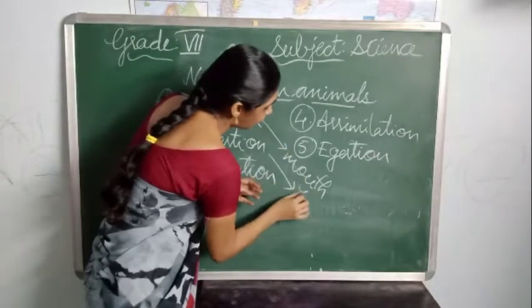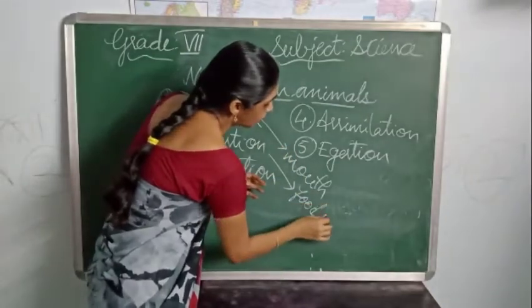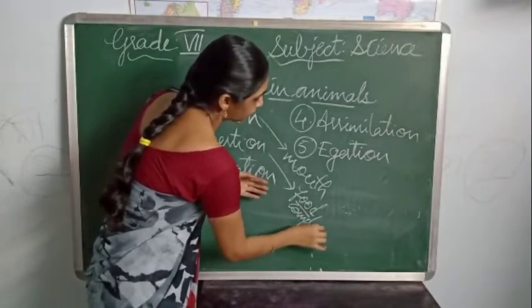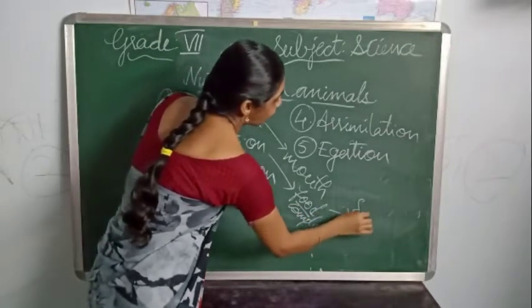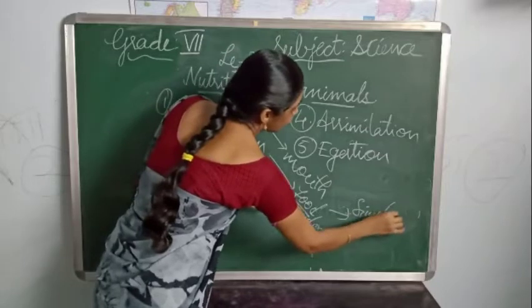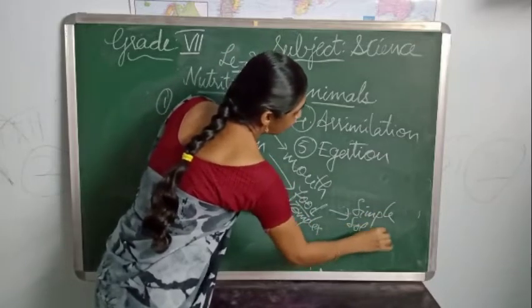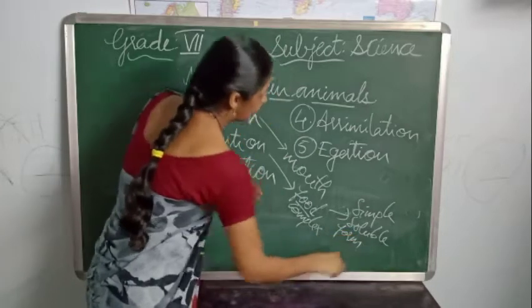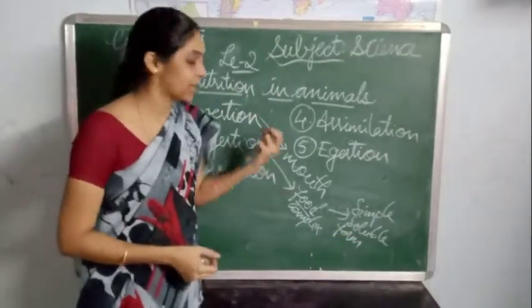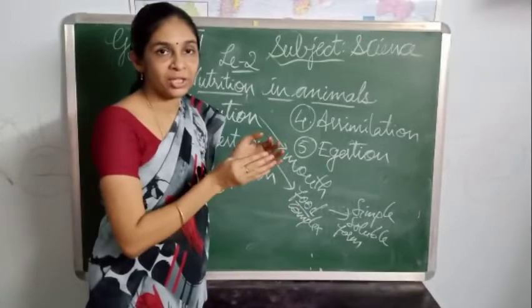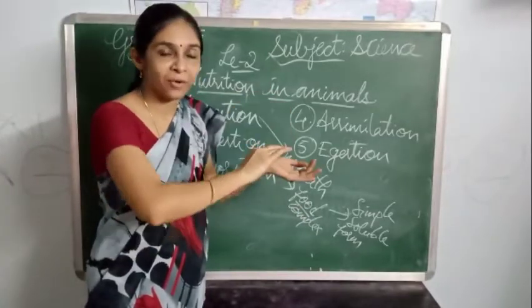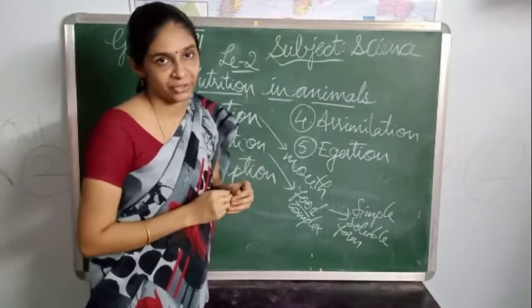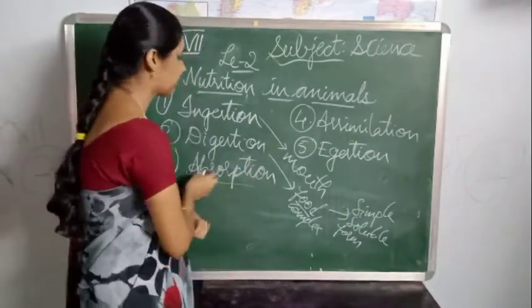That means the food, which is in complex form, is converted into a simple soluble form. This process of conversion, changing of food from complex form to the simple soluble form, we call digestion.